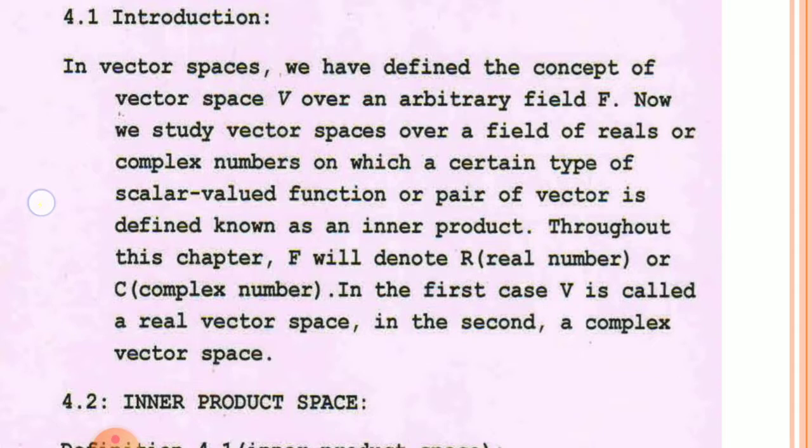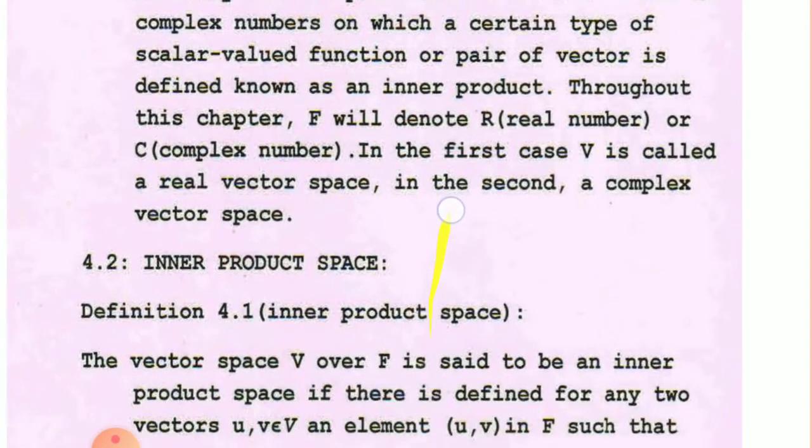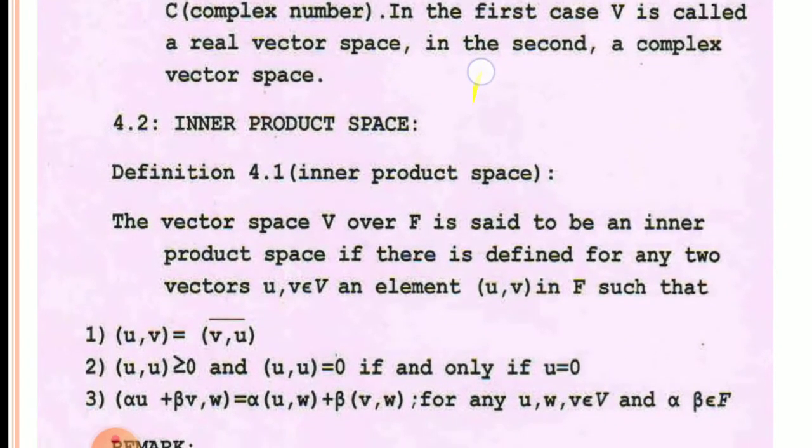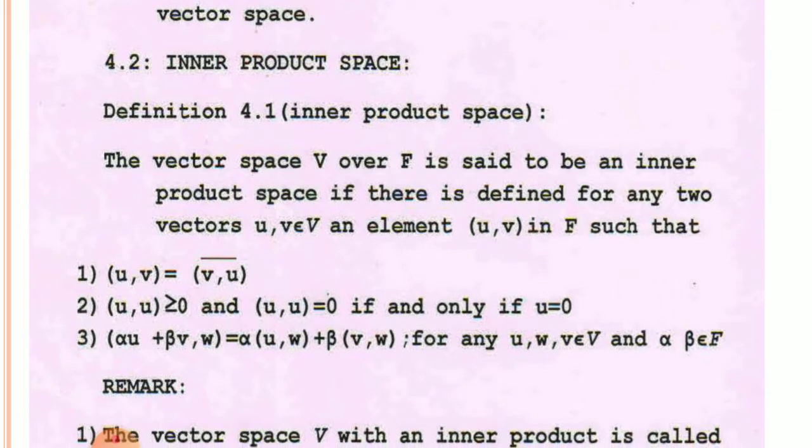And when F is the complex numbers, then vector space V is called a complex vector space. Is it clear? This is important for MCQ. Now we shall define inner product space. To define inner product space, at first we have to define what is an inner product.